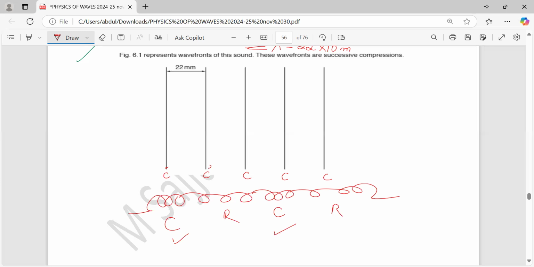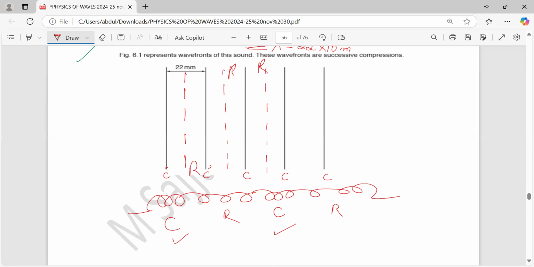So they said use the dotted line to represent the rarefactions. This is R, also R for rarefaction, this is also rarefaction. They told us already that this represents the wavefronts of the sound wave.